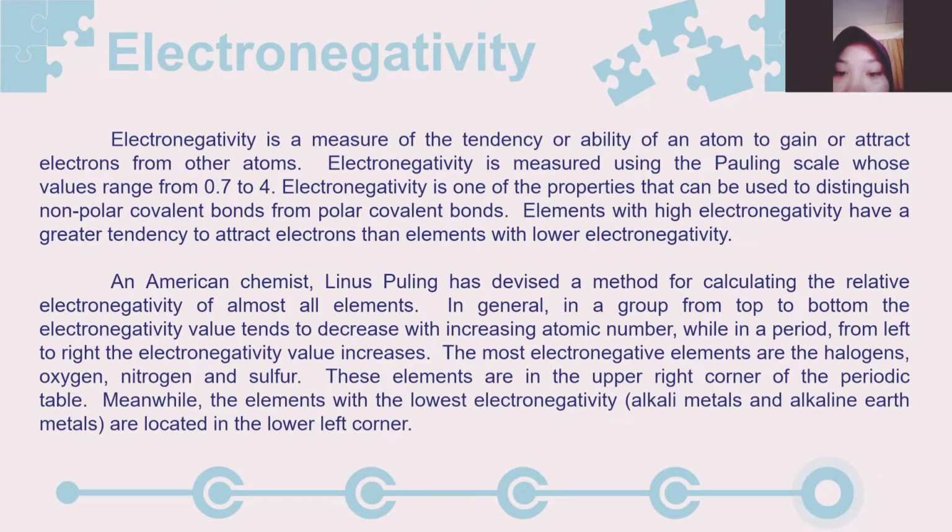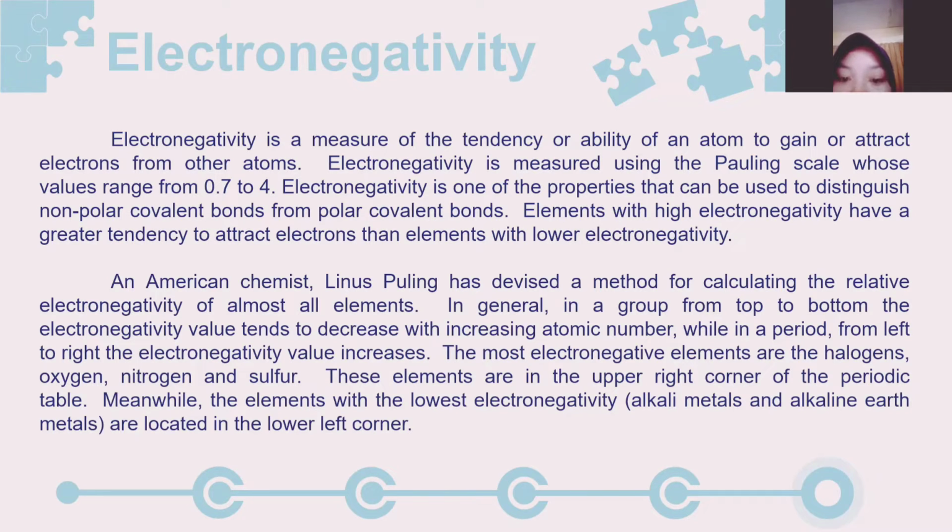It is one of the properties that can be used to distinguish nonpolar covalent bonds from polar covalent bonds. Elements with high electronegativity have a greater tendency to attract electrons than elements with lower electronegativity.